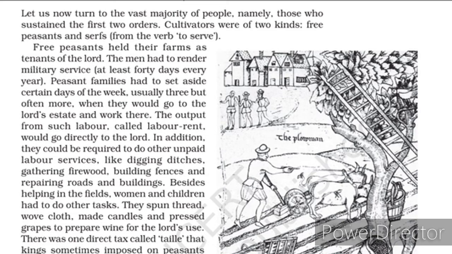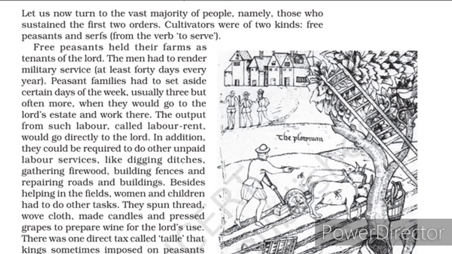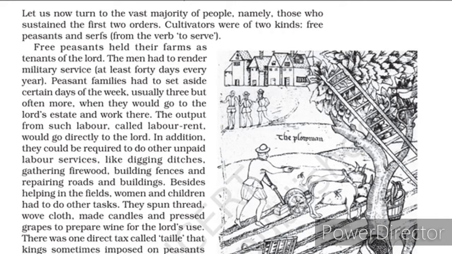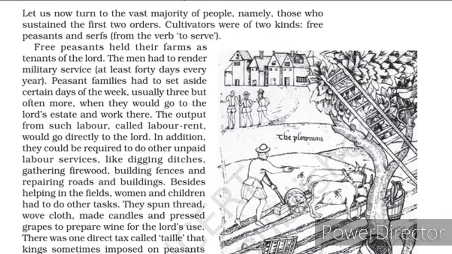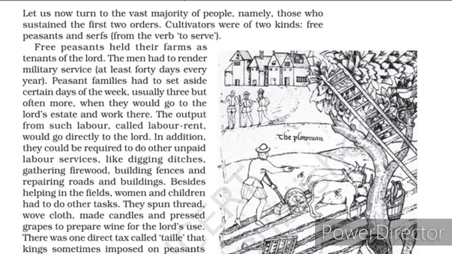But that is not enough. After working with the cultivator, the family also has to serve under the Lord to make candles, spin thread or weave clothes, and also to help in pressing wine out of grapes. Then for all these services, a direct tax is also imposed on them. That means they are working to earn, and from that they have to pay some taxes, right?